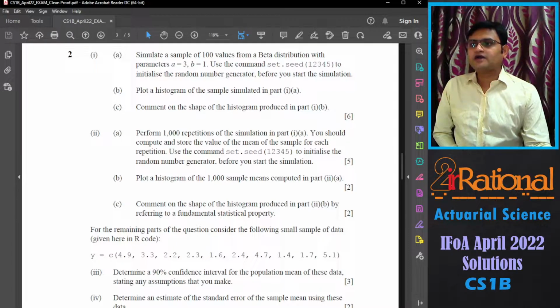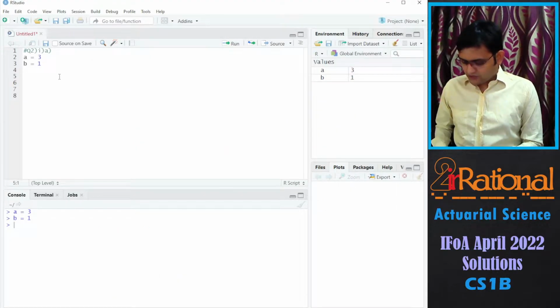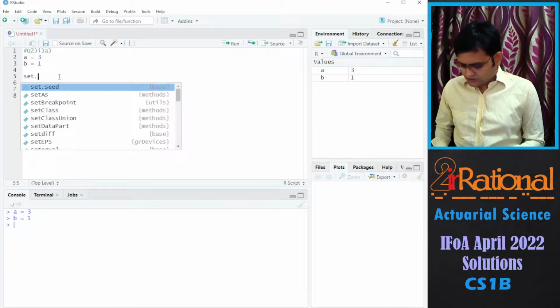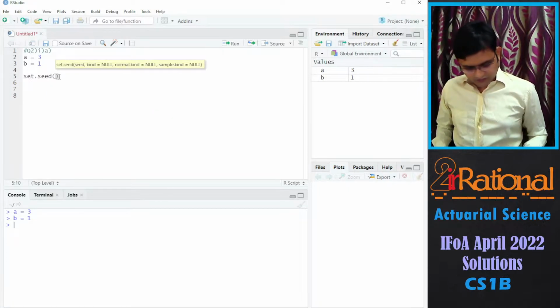Use the command set.seed(12345) to initialize the random number generator before you start the simulation. B part, plot a histogram of the sample simulated in part 1A, and C part, comment on the shape of the histogram produced in part 1B. So first I'll just write down the data and then set.seed. We want 12345.